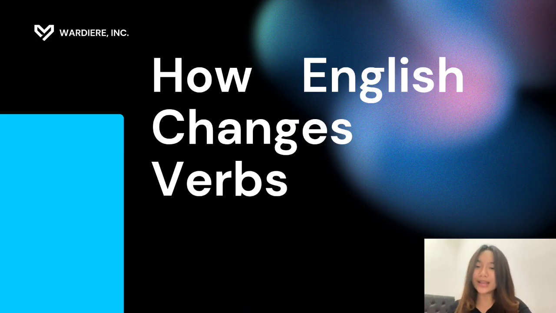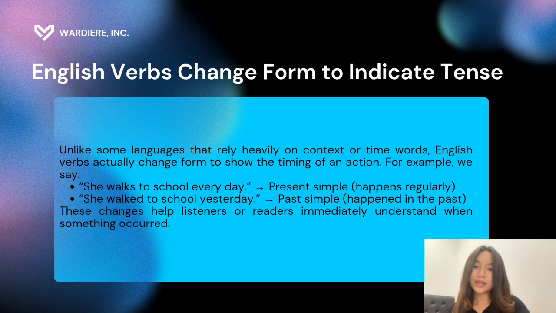I want to explain about how English changes verbs. English verbs change form for tenses. Unlike some languages that rely heavily on context or time words, English verbs actually change form to show the timing of an action.